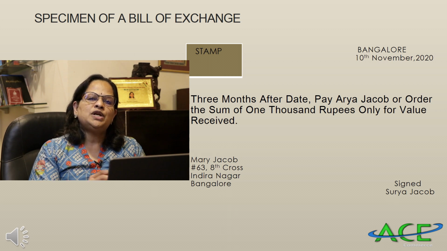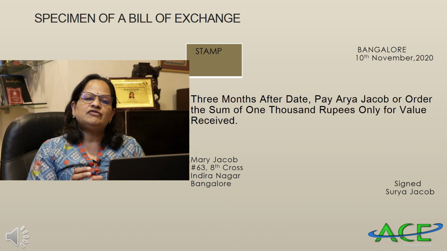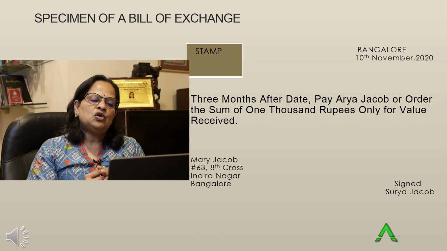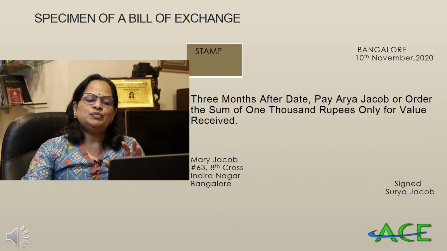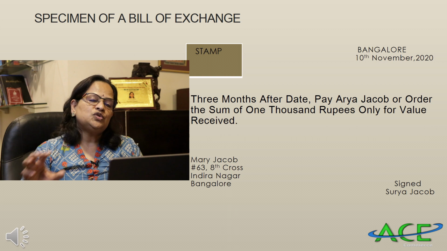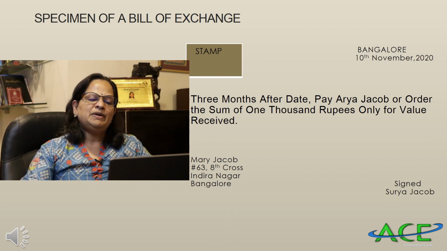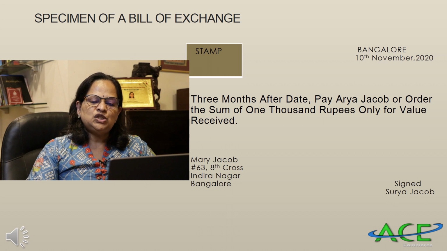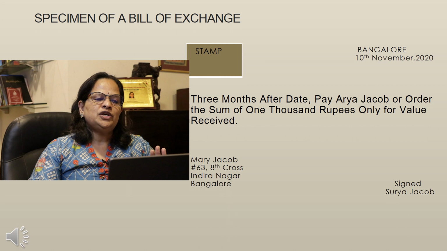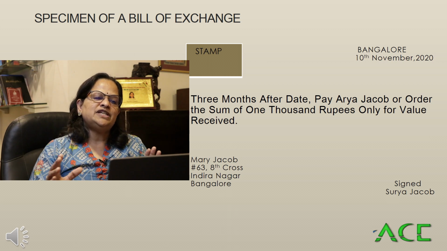Bangalore, 10th November 2020. Three months after date, pay Arya Jacob or order the sum of 1000 rupees only for value received. So for the favors received, or whatever value she has received, he has to make the payment of 1000 rupees. Signed by Surya Jacob and Mary Jacob. Her address is also given. So this is how the bill of exchange will look.